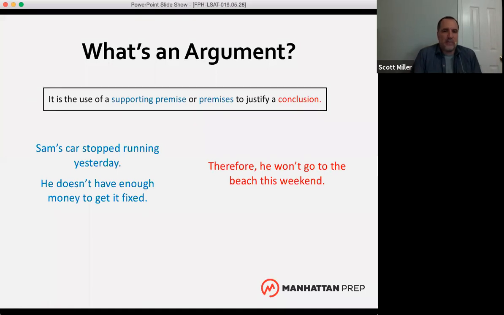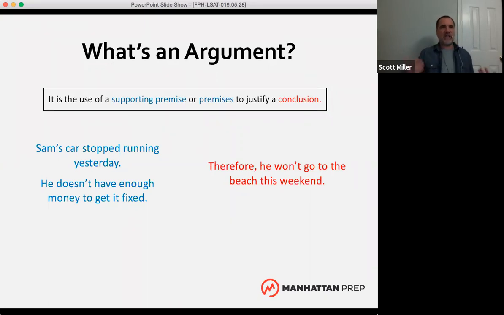So here's an example. I had two facts about this person, Sam. One is that Sam's car stopped running yesterday, and the other is that Sam doesn't have enough money to get it fixed. So from these two premises, these two pieces of evidence, I'm going to conclude that he won't go to the beach this weekend. So this is what an argument is. An argument is some kind of claim. In this case, it's a prediction, right? We're predicting that Sam won't go to the beach this weekend.